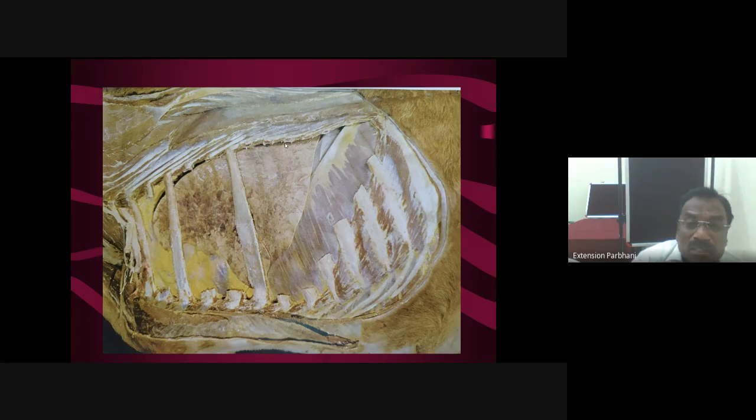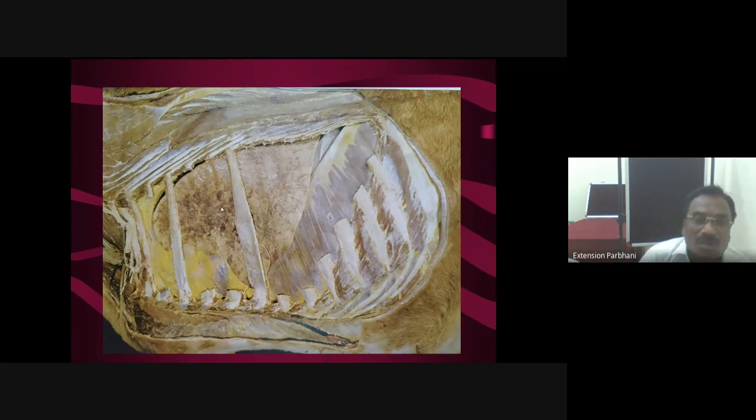For auscultation of lung, a triangle is made. That triangle is formed by the dorsal border connecting the posterior angle of scapula up to os coxae. Then the anterior border is nothing but the posterior border of scapula, and the third border goes up to the olecranon process of ulna, and the ventral border connects the olecranon process of ulna up to tuber coxae. In this triangle, if you put the stethoscope, you will hear lung sounds.